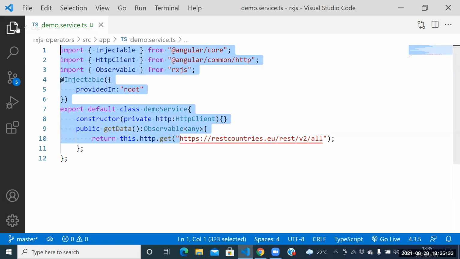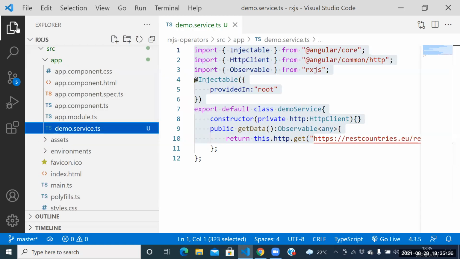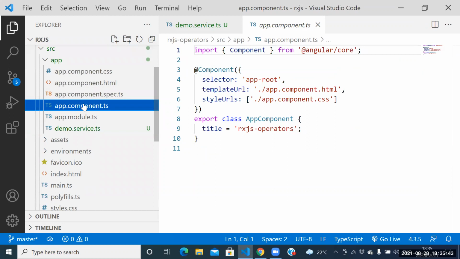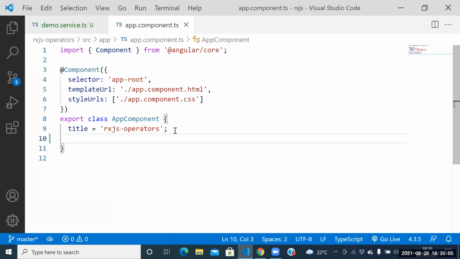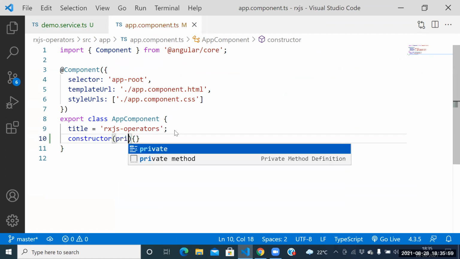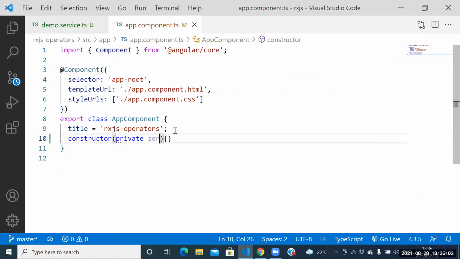Can I go ahead, guys? If you have any confusion, try to ask me. Never keep it in your brain itself. Fine. Can I go to the app.component.ts? Let me go to the app.component.ts. Guys, in app.component.ts, can I do the dependency injection? How can I do this? Constructor. Private service colon. Which service?